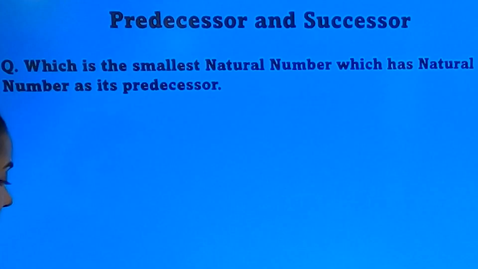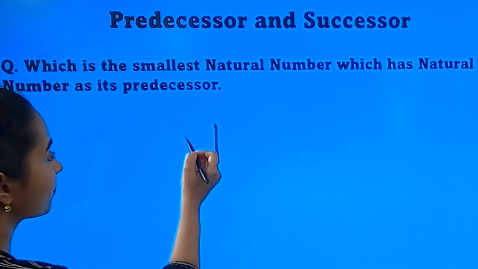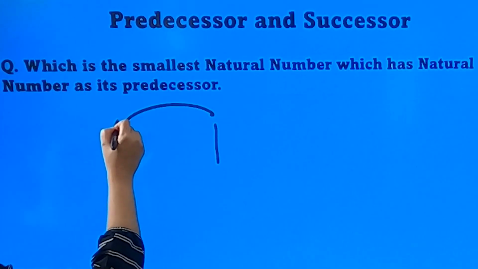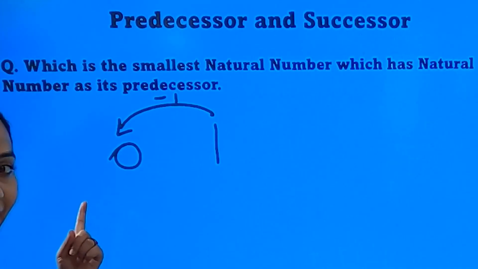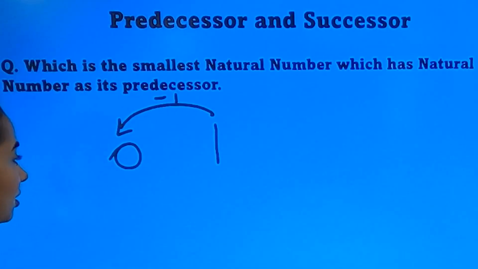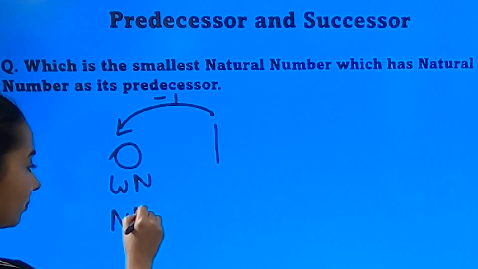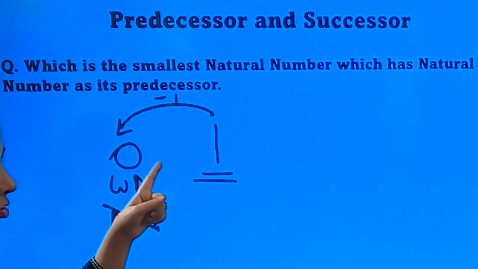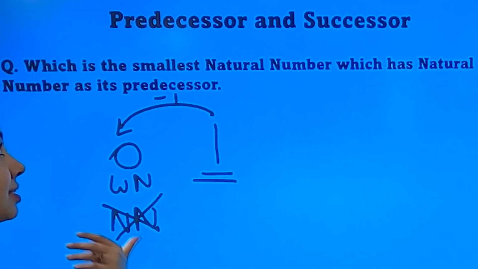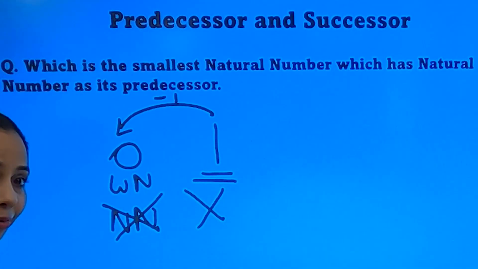Can you find it out? Simple. So what is the smallest natural number? The smallest natural number is 1, because from here we start counting. So what will be its predecessor? 1 minus 1, 0. Is 0 a natural number? No, certainly not. So this is a whole number. It is not a natural number. So 1 is not the smallest natural number whose predecessor is also natural. It is not the number we are looking for.